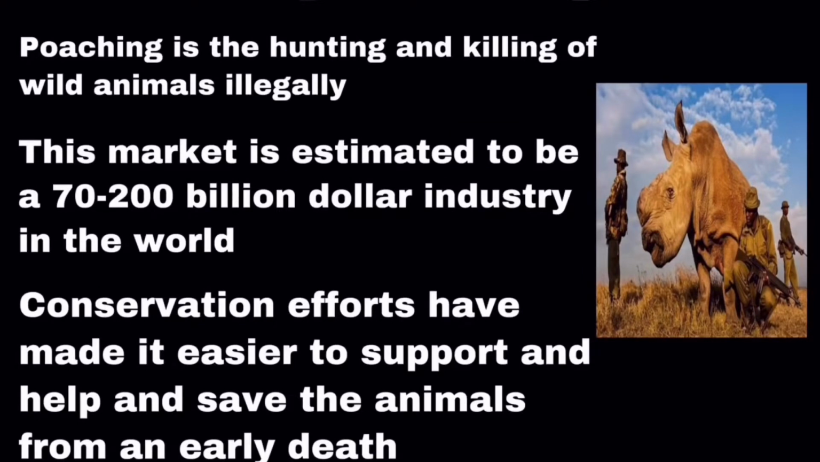Now on to another serious problem in Africa, illegal poaching. Poaching is the hunting and killing of wild animals illegally. This usually leads to endangering the species or entirely making the species extinct. This market is estimated to be a $70 to $200 billion industry in the world. Conservation efforts have made it easier to support and help and save the animals from an early death. Supporting these conservation efforts and spreading awareness of this problem will help save thousands of animals from the problems of illegal poaching.